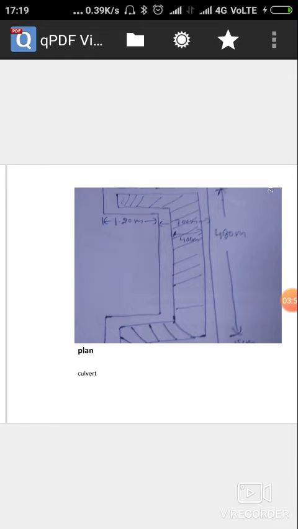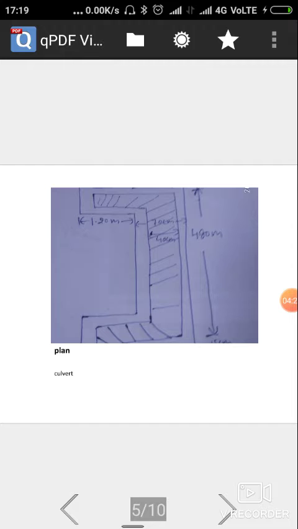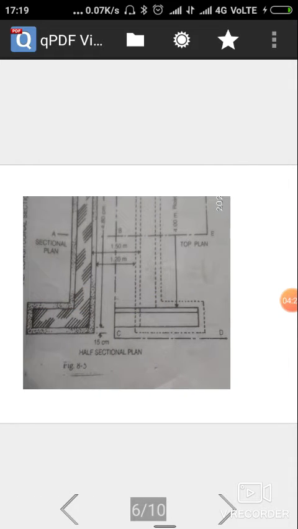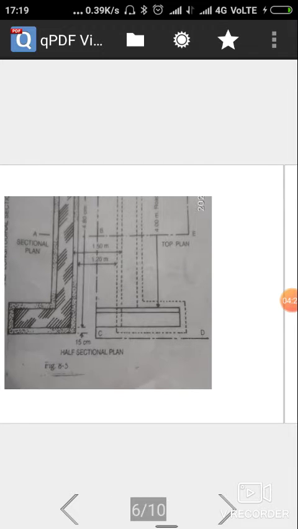This is the cross section plan of the culvert. Length is 4.80 meter, the thickness of wall is 40 centimeter, the dimension of the wing wall is 1.20 meter, and thickness is measured as per the diagram.